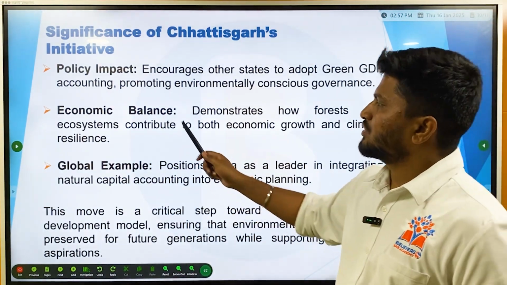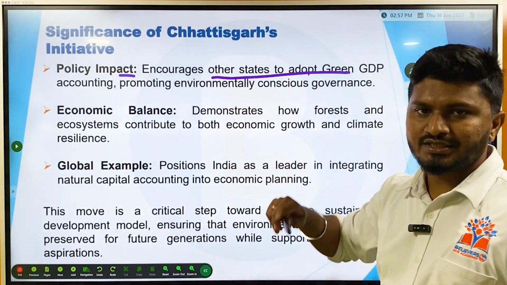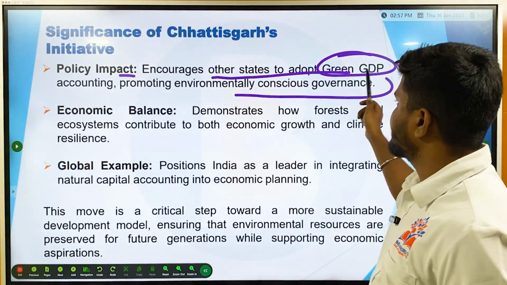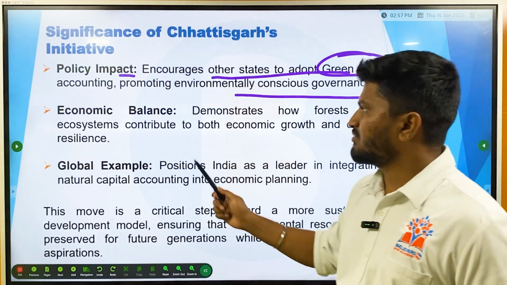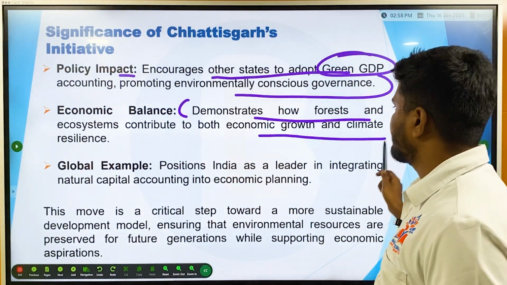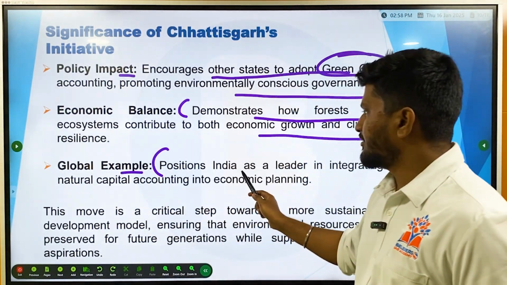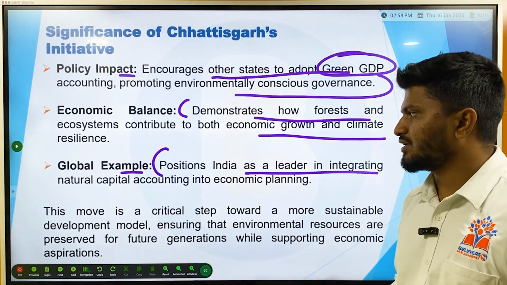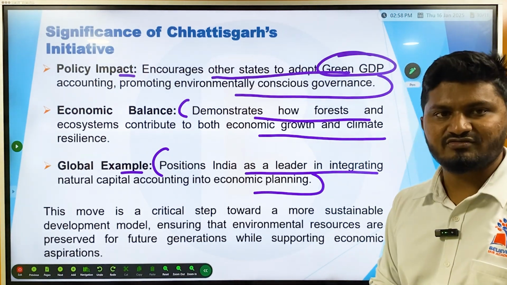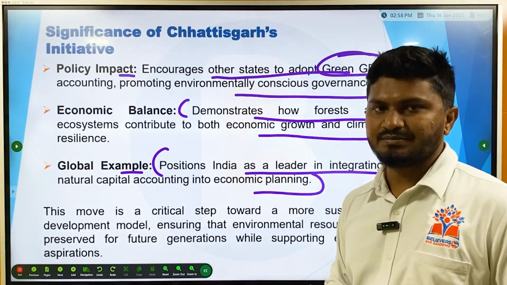So it is going to have an impact on policy making. That is, it is going to encourage other states to adopt green GDP accounting, promoting environmentally conscious governance. Then economic balance: it demonstrates how forests and ecosystems contribute to both economic growth and climate resilience. Then global example: it positions India as a leader in integrating natural capital accounting into economic planning. So it acts as a precedent for other countries or other states as well, so they can also attempt to implement this green GDP initiative.